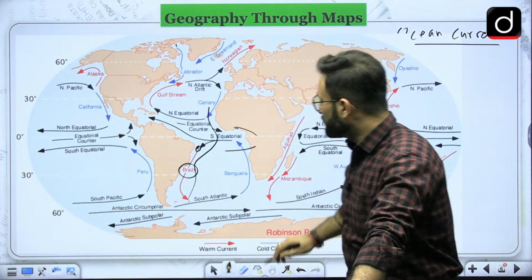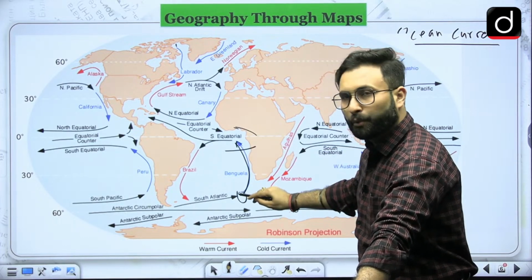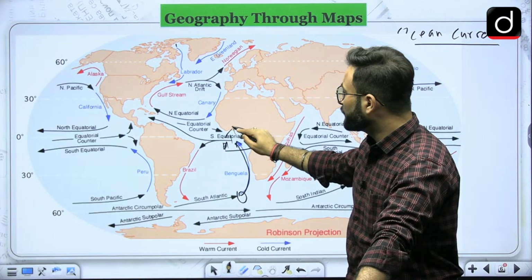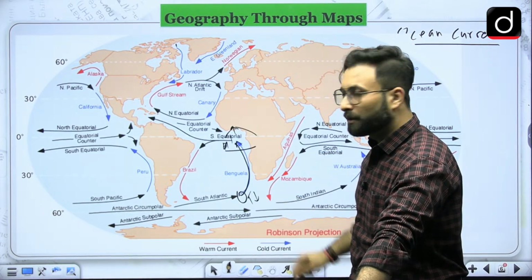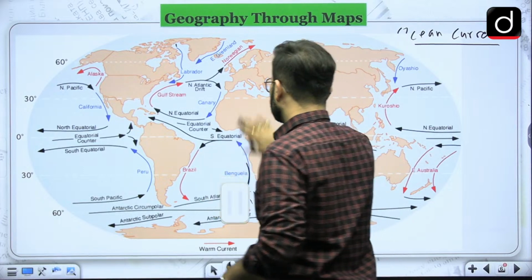If you look at this Benguela current, this is starting from the pole and moving towards the equator. Basically, temperature is high over the equator and temperature is low at the poles, so it is a cold current. Okay, so that is how these cold currents and the hot currents are there.